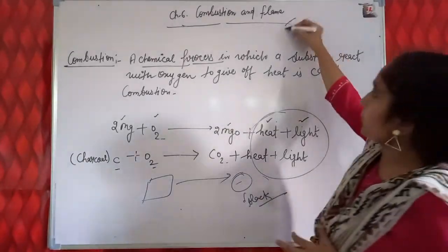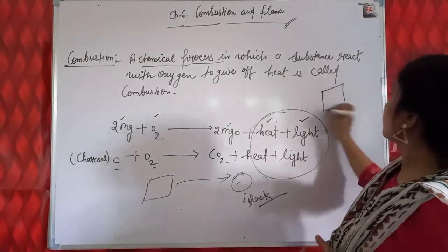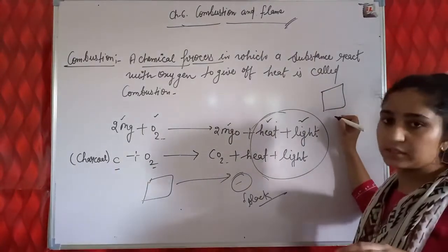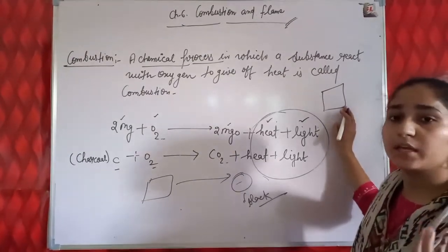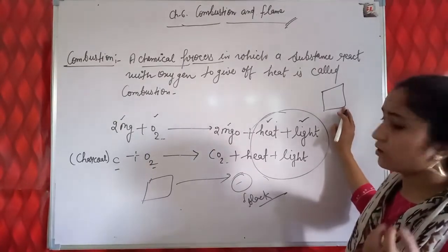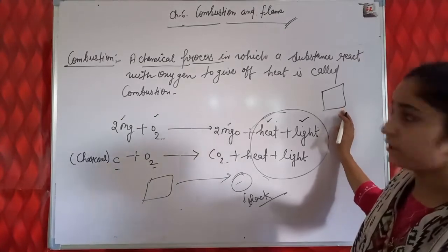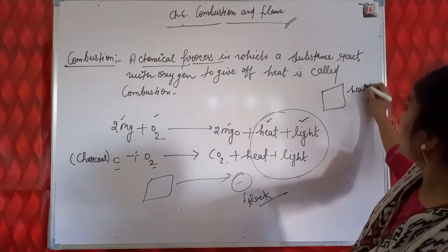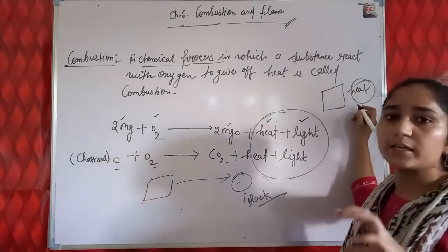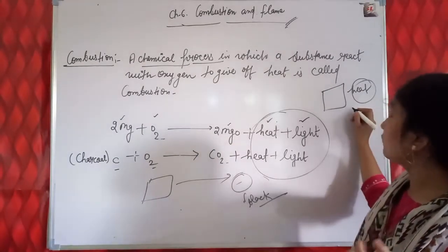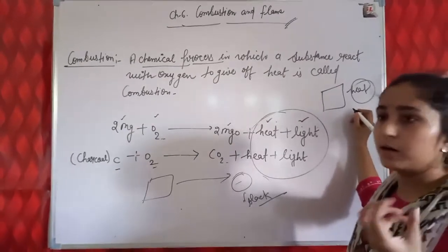And what is a flame? When a substance such as this wooden piece is allowed to be heated, during the process of burning it produces heat. It produces heat in the form of light, or in the form of glow, or in the form of flame.